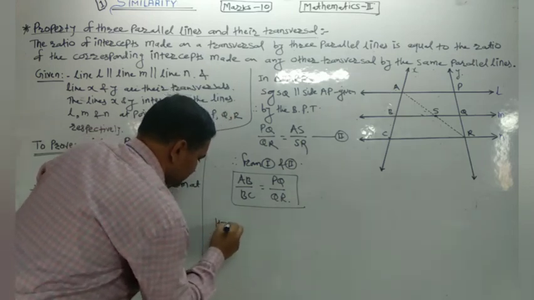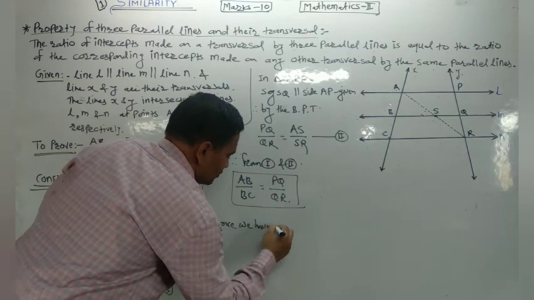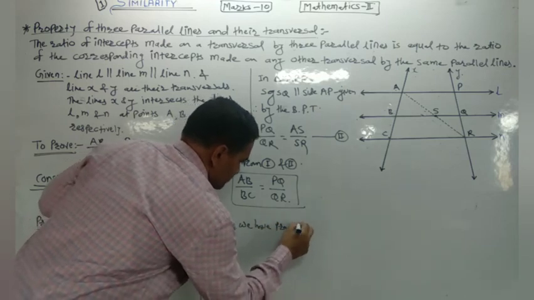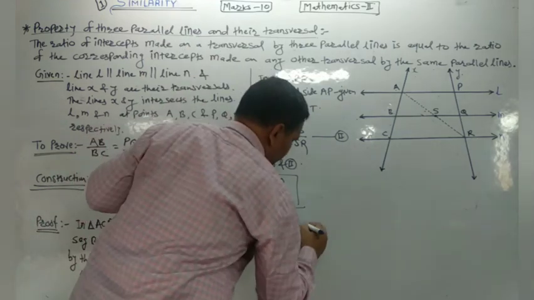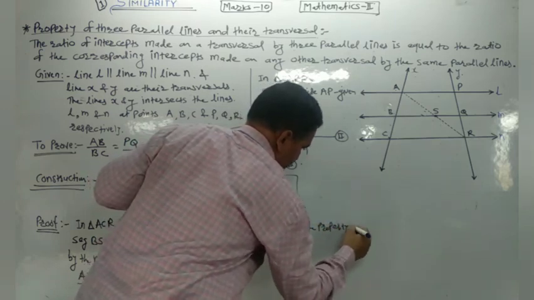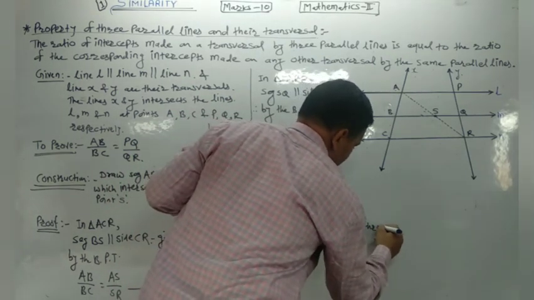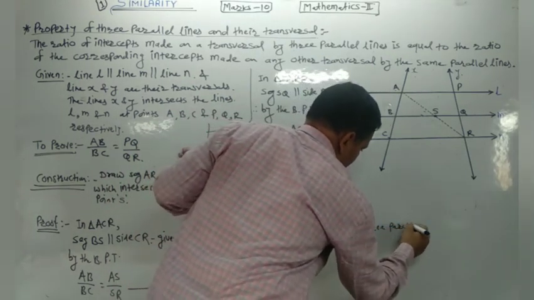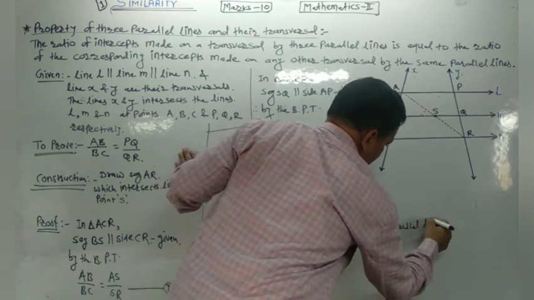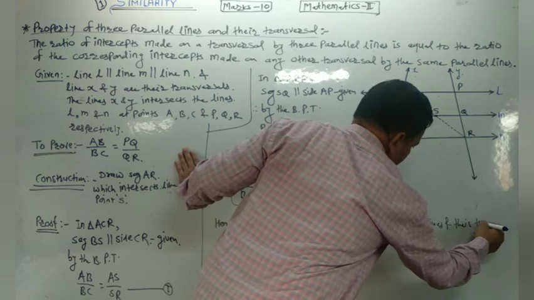Hence, we have proved the property of three parallel lines and their transversal.